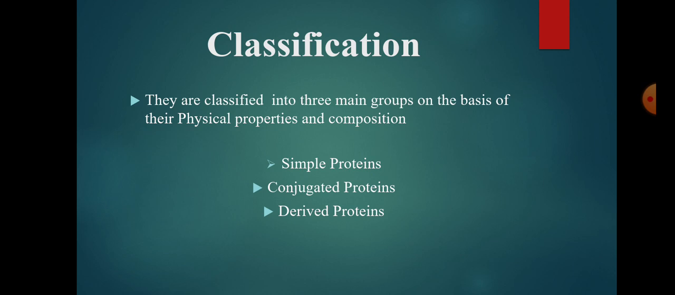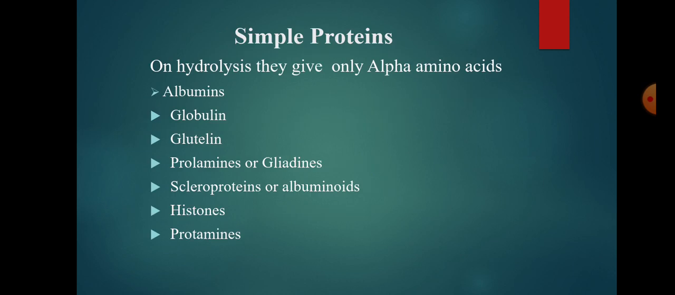Classification of proteins. Proteins are most conveniently classified on the basis of their physical properties like solubility and composition. Accordingly, they are classified into three main groups. One is simple proteins, second one is conjugated proteins, third one is derived proteins. Each of these main groups is subdivided into a number of subgroups.